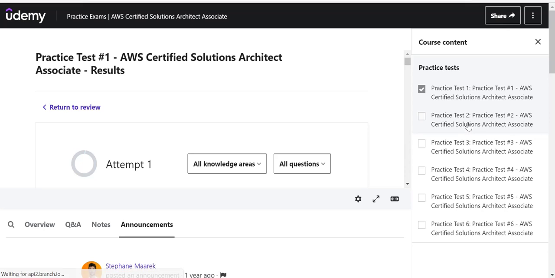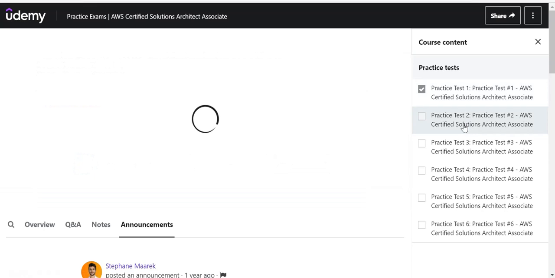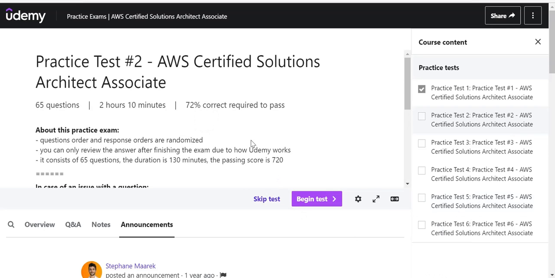So I've clicked on practice 2 and it's loading. The test is 65 questions for 2 hours, 10 minutes. But because this is level 2, Solutions Architect Associate.